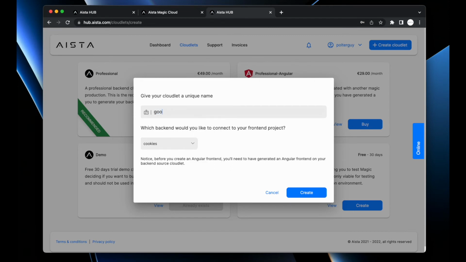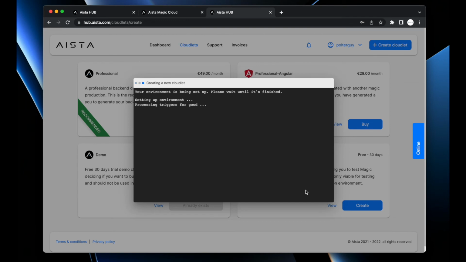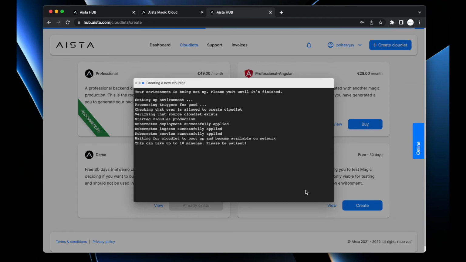Let's call it Good, at which point the full URL of my frontend Cloudlet will be Good Cookies plus my username. Then I'm going to click Create. And this takes some time because the Angular compiler requires actually more time to compile my app than what is required from the software developer to actually create the app.